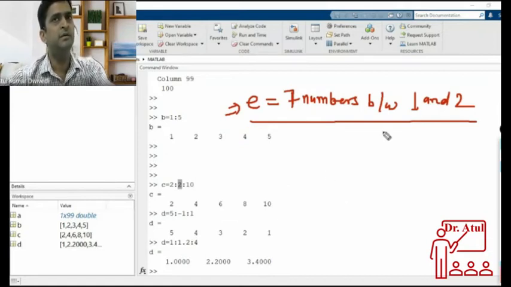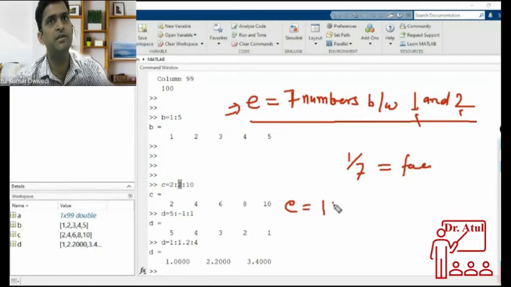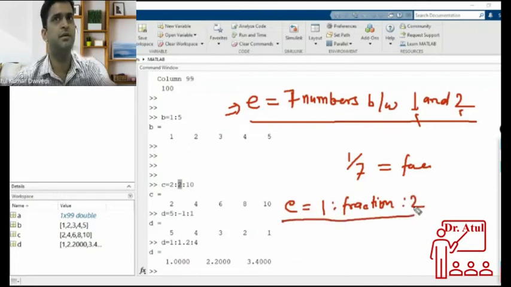We'll divide, first of all, the difference of 2 and 1 by 7. So 1 divided by 7, whatever fraction comes, that fraction you will calculate, and then you will write E equal to 1 colon this fraction, and then 2, isn't it? Let us try this. Is this working or not?